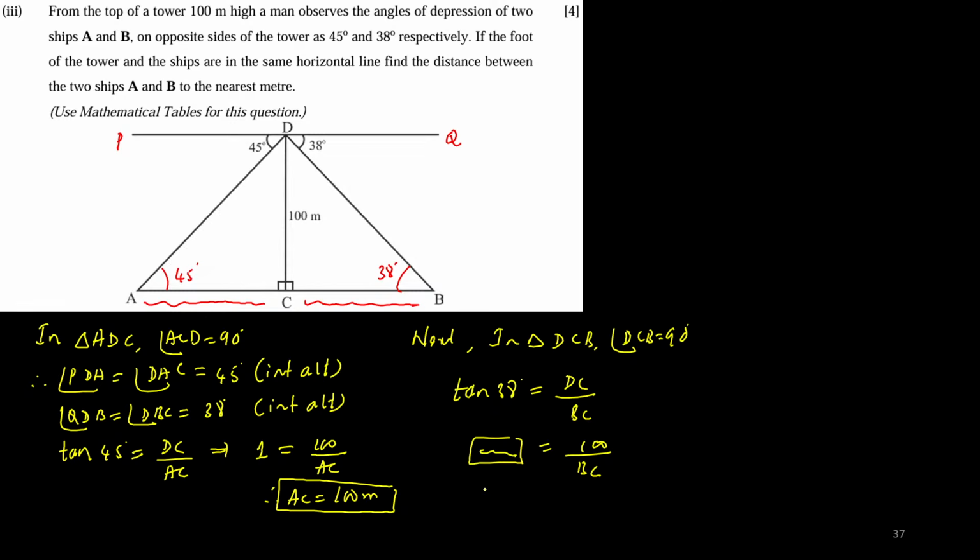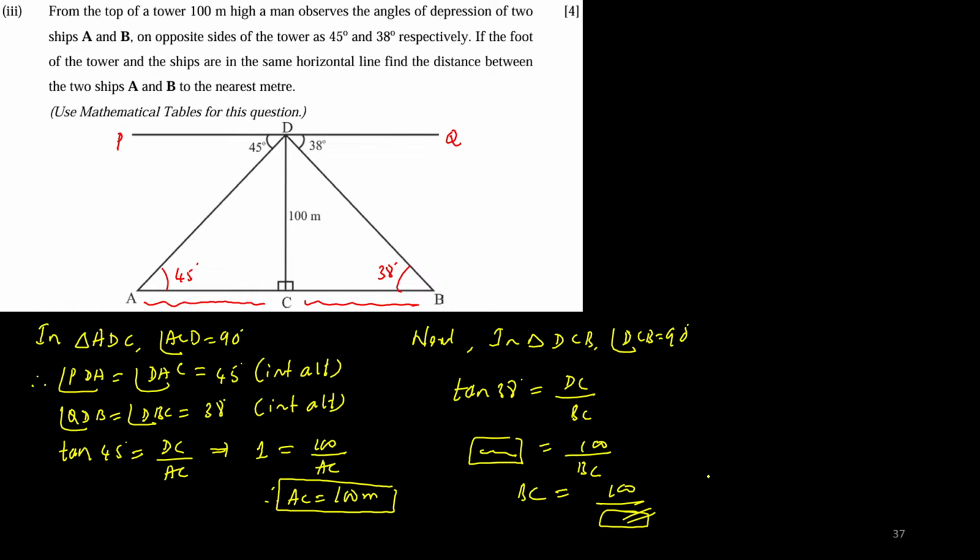Okay, some value over here. So BC, if I want to find out, 100 divided by that value will come over here. That is division, which will be more complicated for me. So many of the children will go with this method and they end up getting a wrong answer.